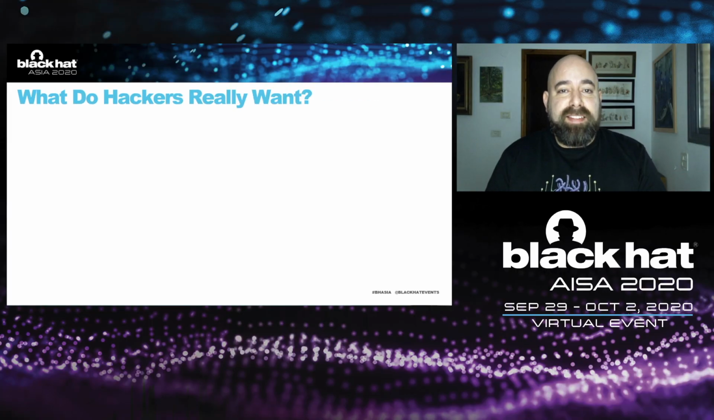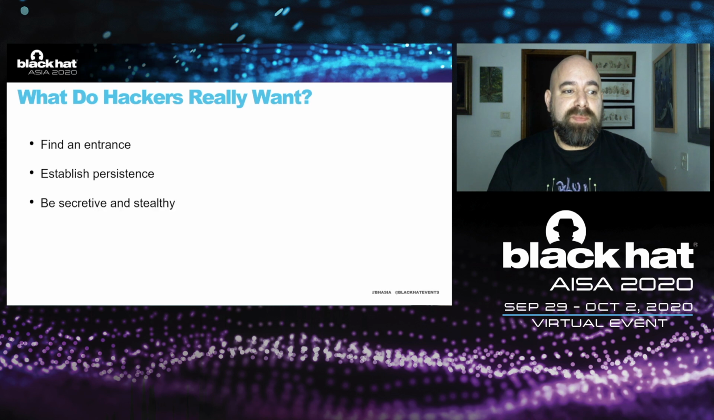Let's pause for a second and discuss what hackers really want. Hackers want to find an entrance to the system. They want to establish persistence. And when we are in, we want to be secretive and stealthy. We don't want anyone to notice that we are there, and also not that we've been there. And we always want more. So at the moment, we have an entrance to the system because we managed to find some activities in the camera that are not permission protected.